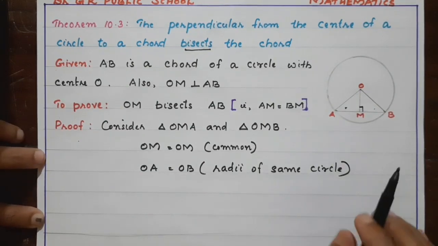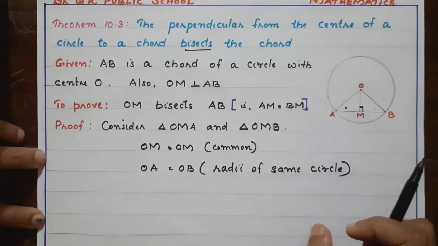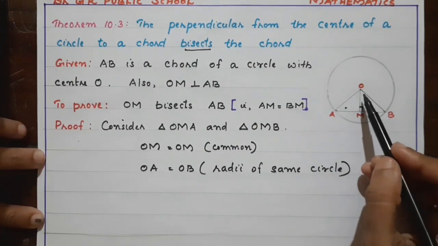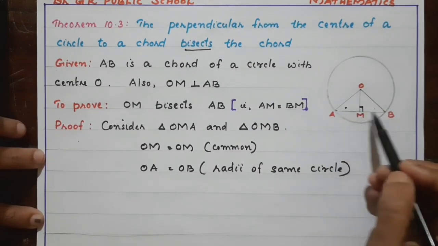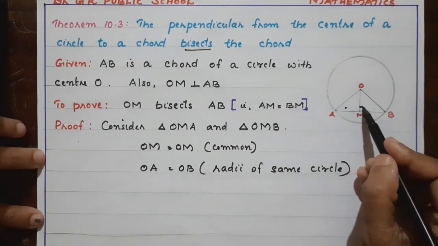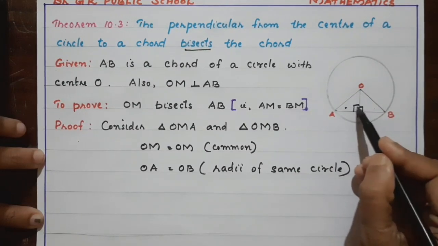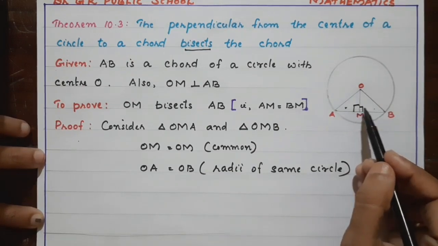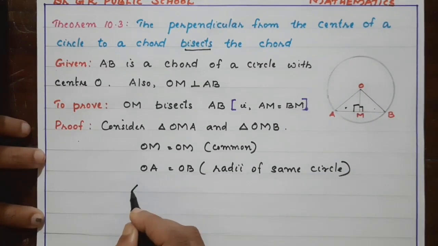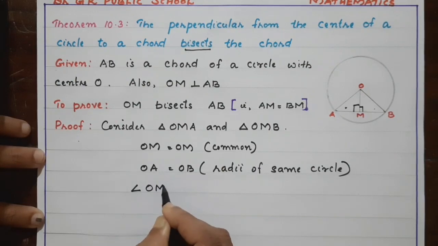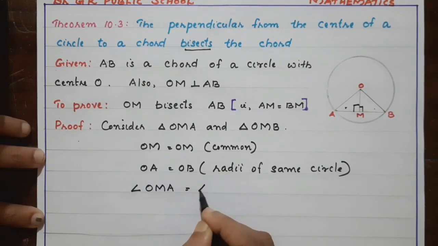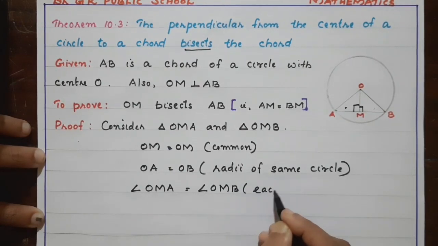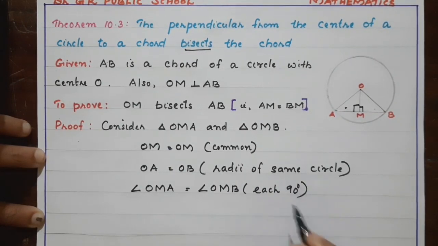Then next, which equality can we consider? Yes, it is given OM is perpendicular to AB. So these two angles are 90 degrees. Okay, so we can write they are equal. So angle OMA is equal to angle OMB, each 90 degrees.